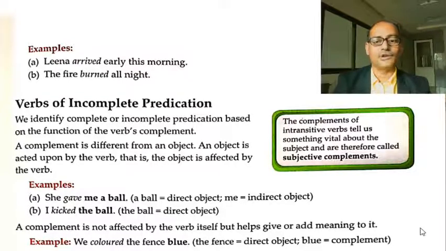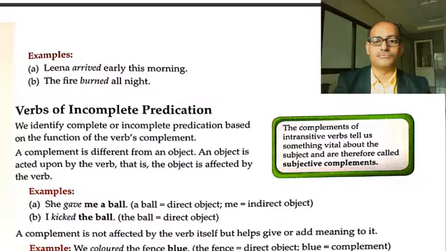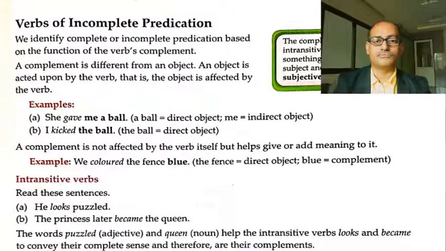So you can take a good example over here: we colored the fence blue. So we colored the fence. Here the fence is the object, because the action of coloring is done on the fence. But blue is just a complement.